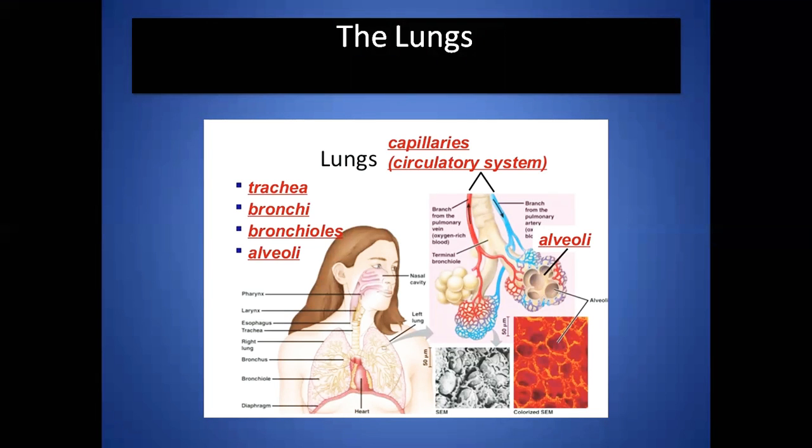Alveoli form the respiratory surface in the human body. Each alveolus is a sac-like structure lined by a single layer of epithelial cells. It is bound on the outside by a network of capillaries.